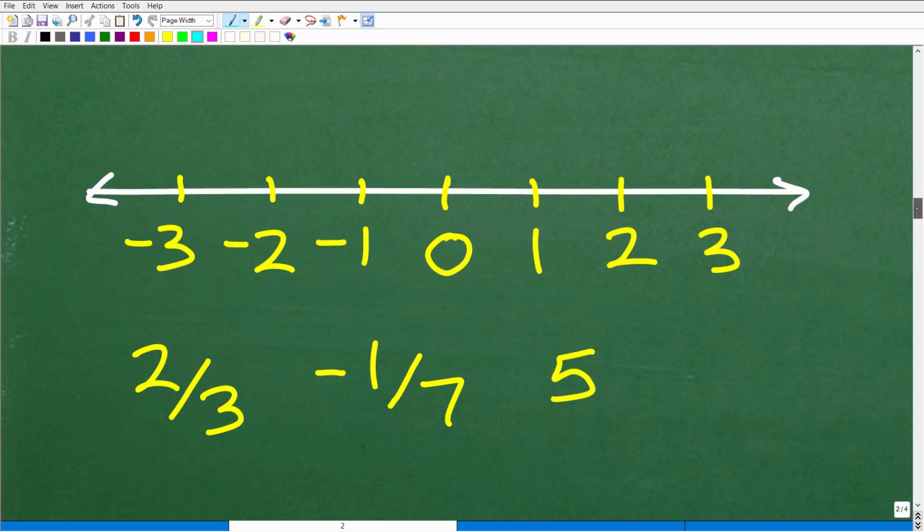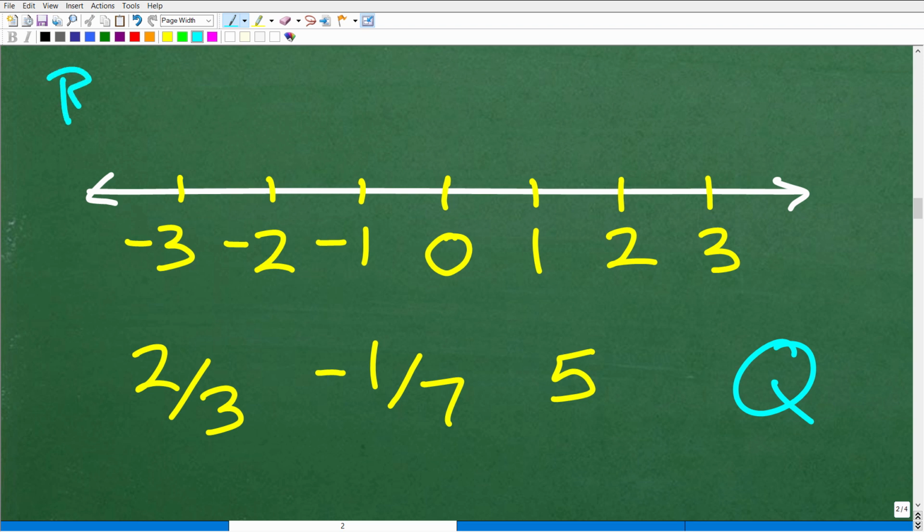Okay, so now let's take a look at these type of numbers like 2/3, -1/7, 5, etc. So what type of numbers are these? Well, these right here are what we call the rational numbers, okay? Then we oftentimes refer to the letter for this number system as Q, rational.